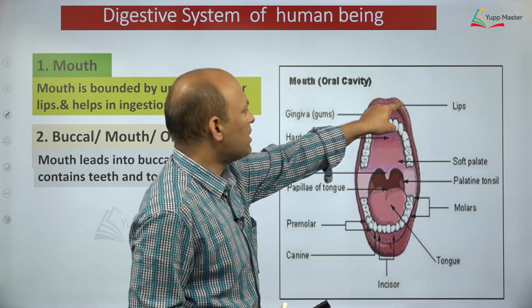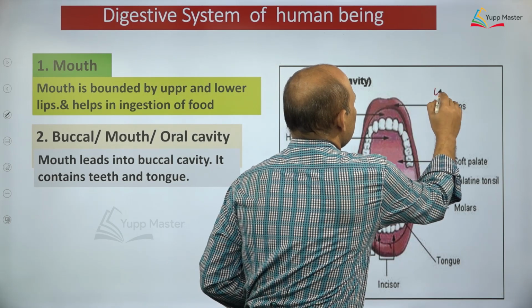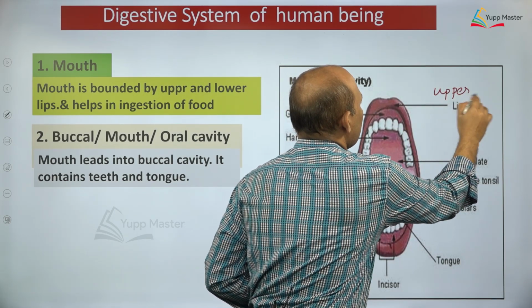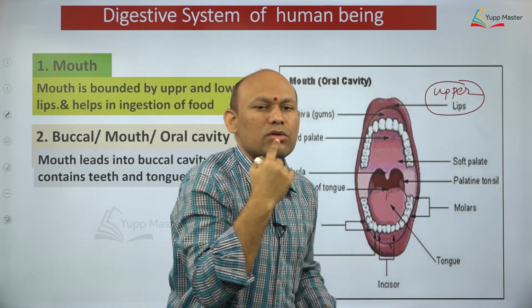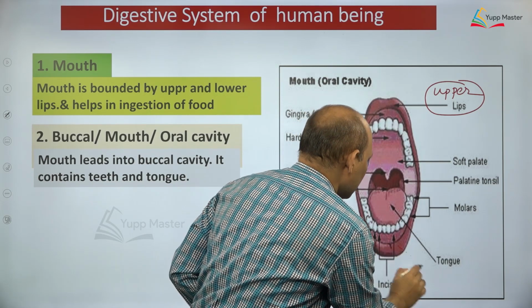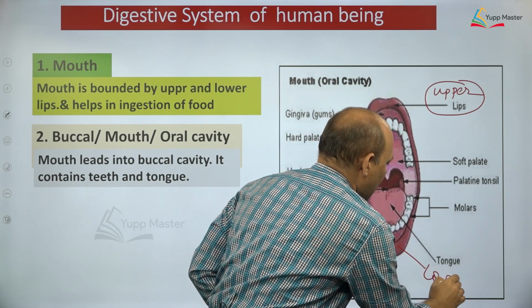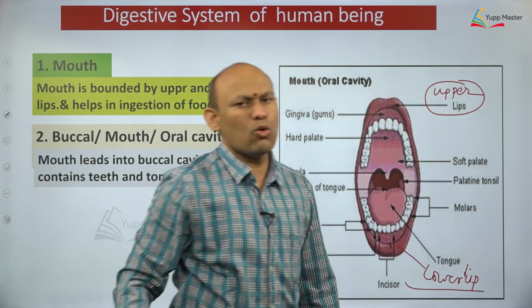Two lips. So, this is the upper lip, dear students. Are you able to see? Here this is called what? I would like to mention here, upper lip. This is upper lip, right. And this is the lower lip, dear students. Somewhere here you can write. So this is what, dear students, lower lip. So mouth is bounded by what? Two lips, upper lip and lower lip.